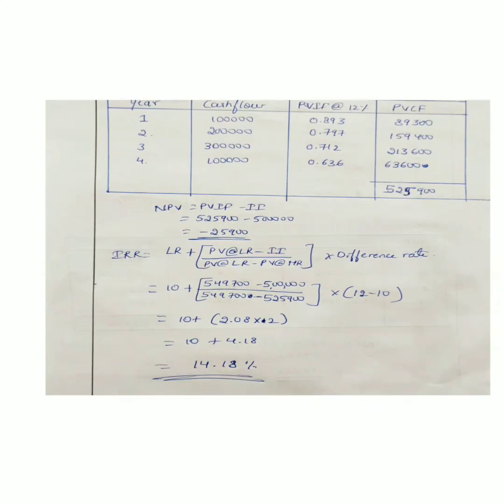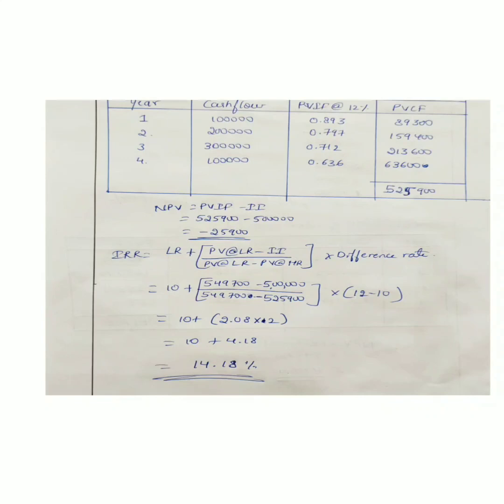After calculating at 10% and 12%, we have to use the formula of IRR. The lower rate is 10%, we have to include it. And the present value at the lower rate is 5,49,700, that is the 10% amount. Minus initial investment, divided by 5,49,700 minus 5,25,900, the 12% amount, into the difference rate. For the difference rate, we take the rates of interest, 12% minus 10%.